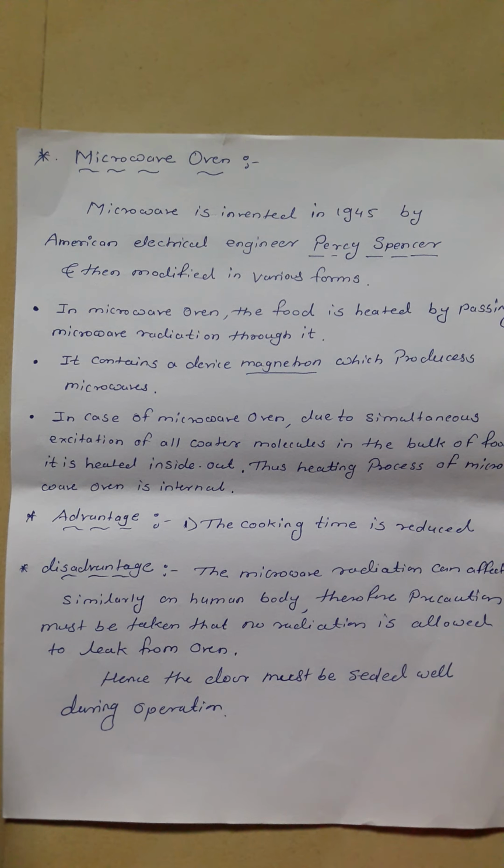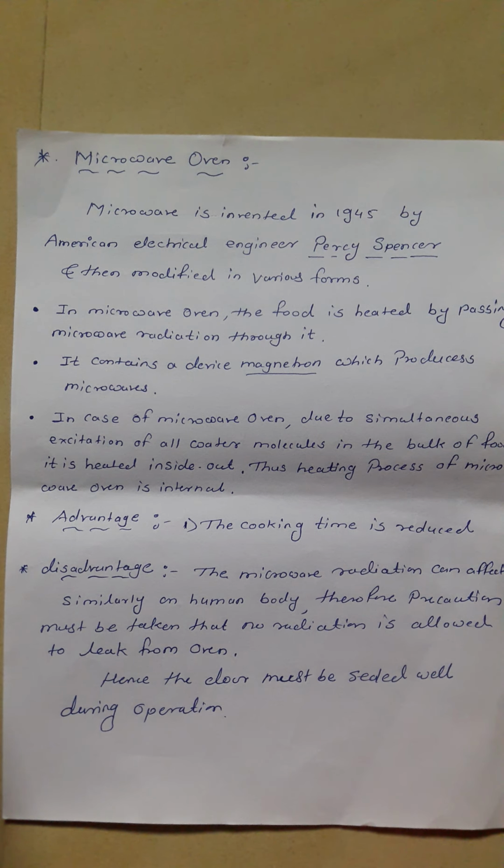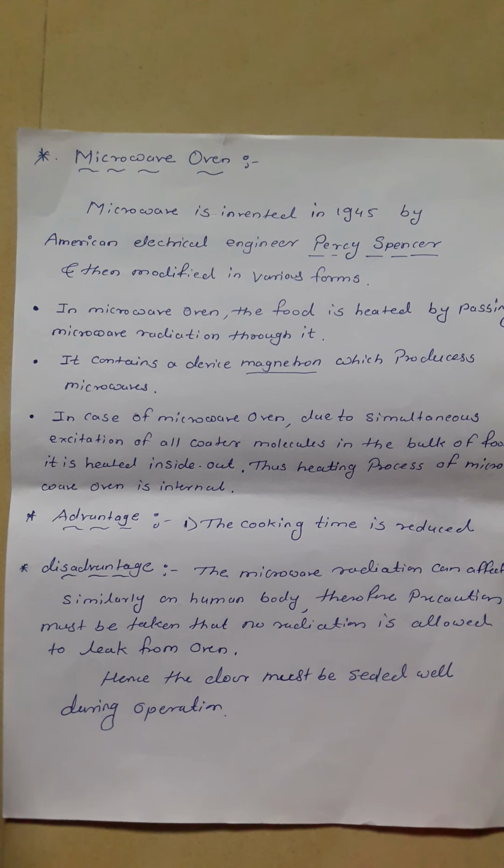The water molecules in the food absorb the radiations and are excited to higher rotational levels.